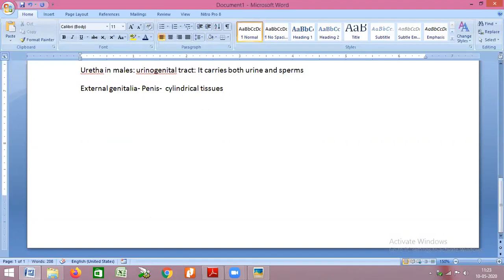These cylindrical tissues are soft in nature, and they comprise a large amount of blood vessels.